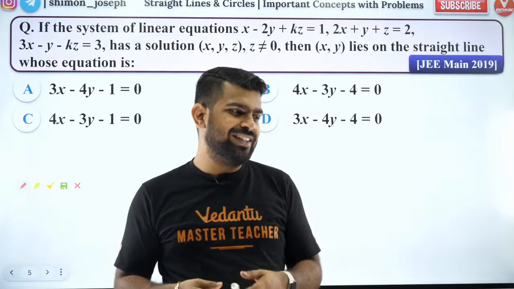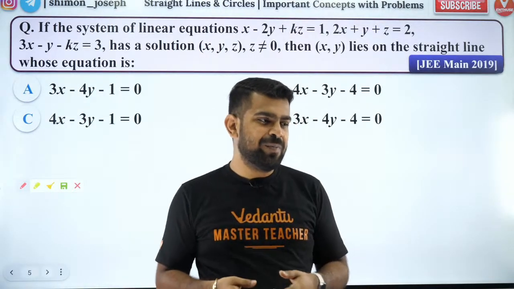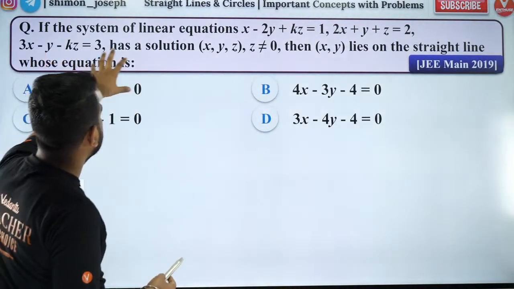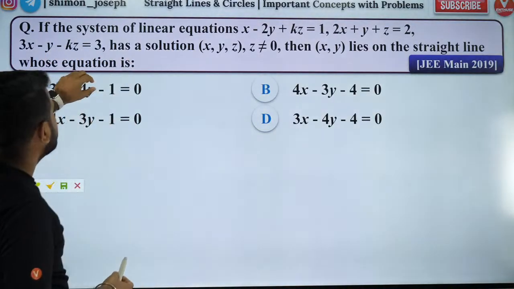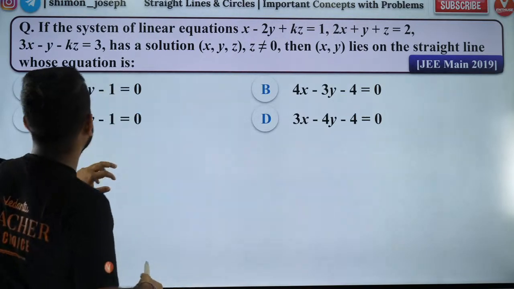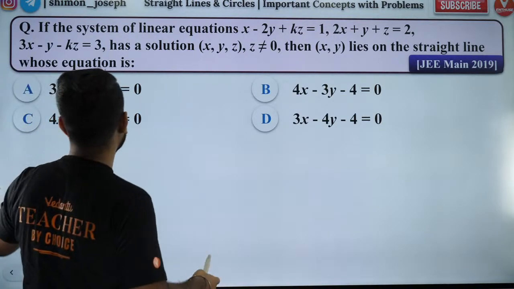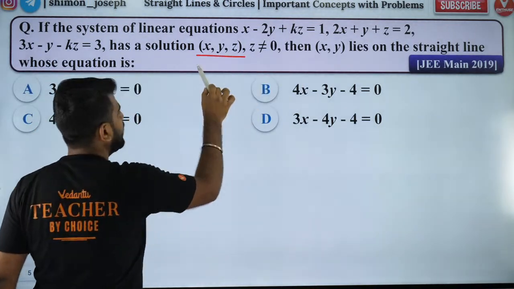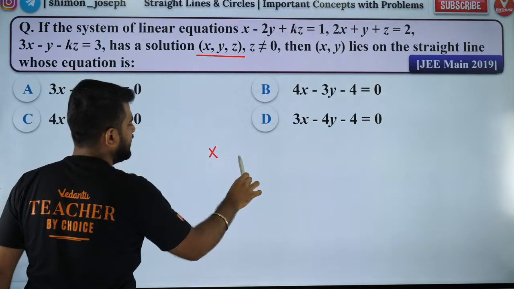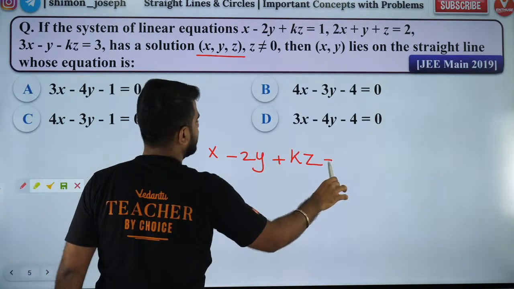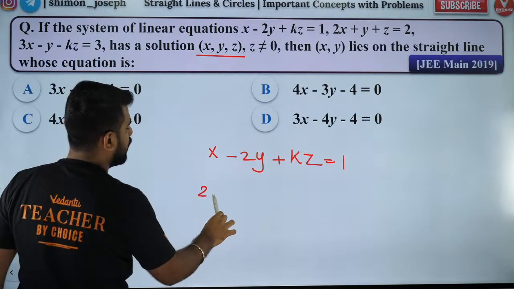Vendrajit, Vanakkam. Sagar, welcome. People, what is the answer? Anybody got this? A system of linear equations is given. It has a solution x, y, z. Then x, y lies on a straight line. See, solution means this point will satisfy all the 3 equations. Isn't that right, my dear boys and girls?